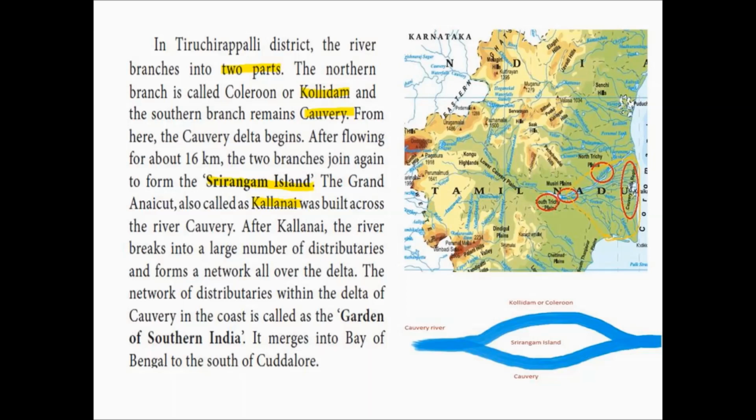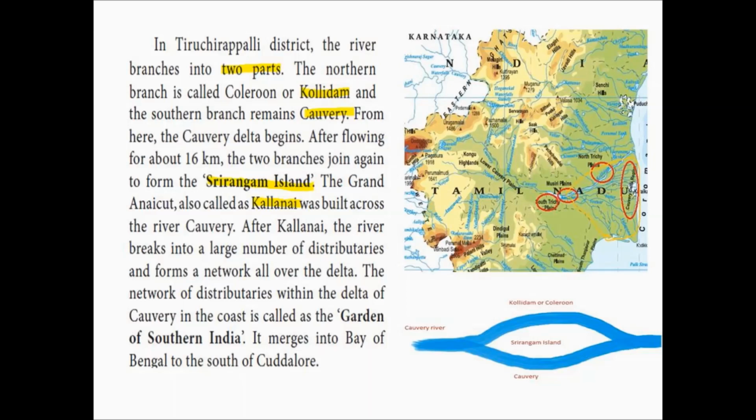After flowing for about 16 km, the two branches join again to form the Srirangam Island. So after the split, it flows for 16 kilometers, and after 16 kilometers the Kollidam and Kaveri join again, forming an island called Srirangam Island.